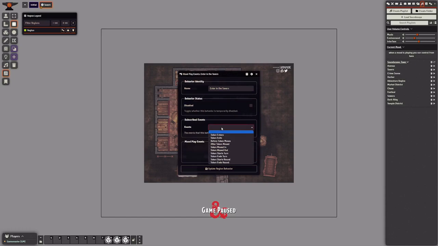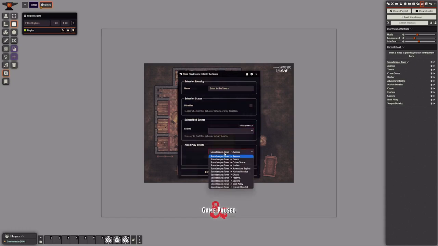And now we can select an event, the token enters, and let's select the mood to play. We can select the mode to play, to stop, or a custom configuration inside the mode that I will show in a bit.